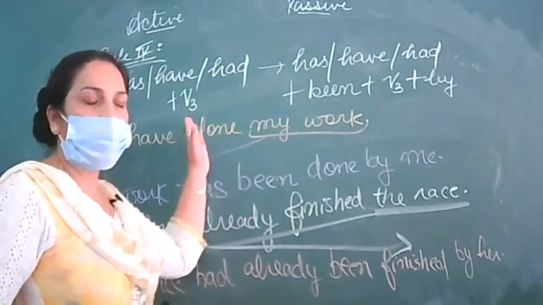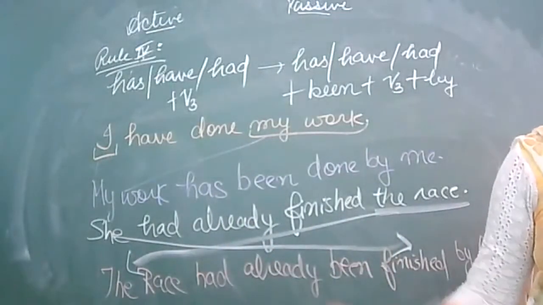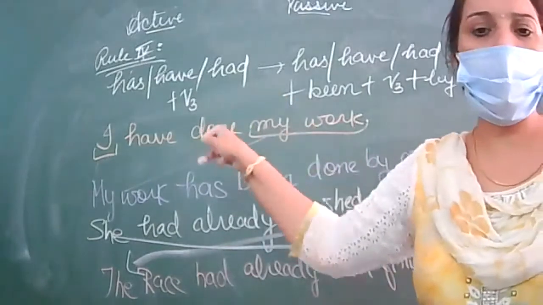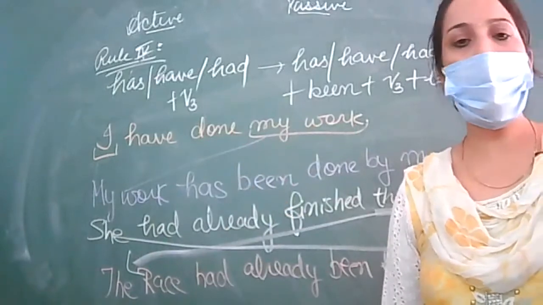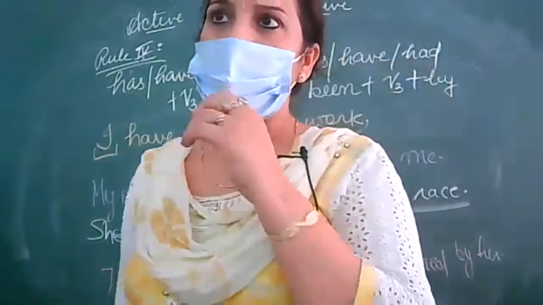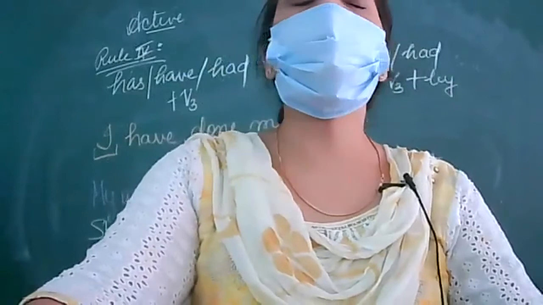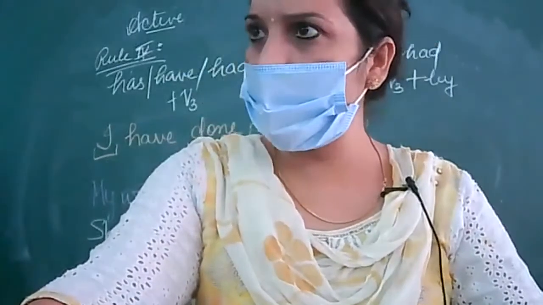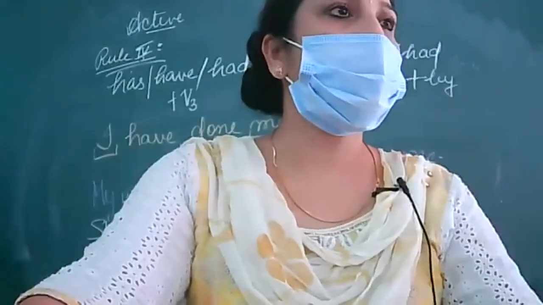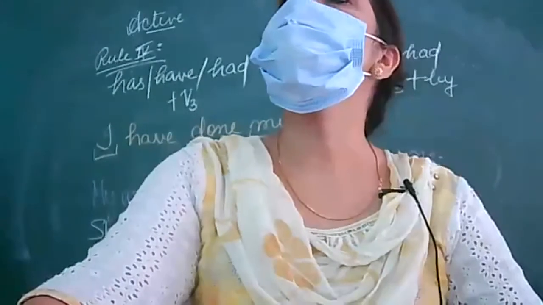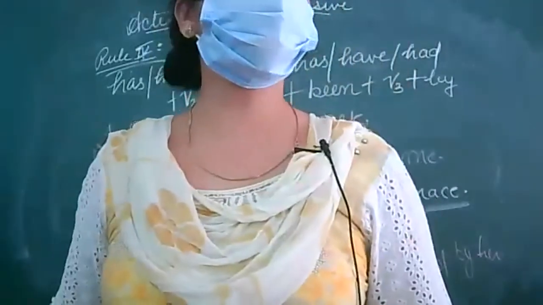So jot down this rule and write down all these examples also. Relate with the examples, see how the rule has been used. When has, have is given, according to singular and plural you will be writing, but had is used with every subject, whether it is he, she, it, singular, or I, you, we, they, plurals. With everything we are supposed to use had. Clear? Now shall I move to the next rule, if this rule is clear to you?